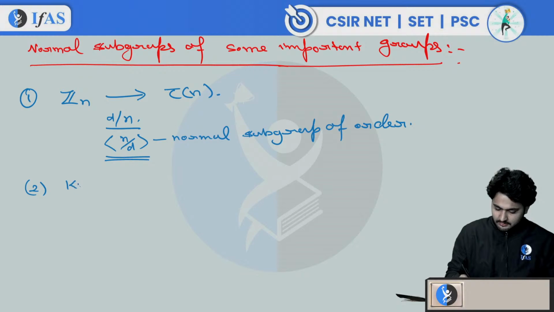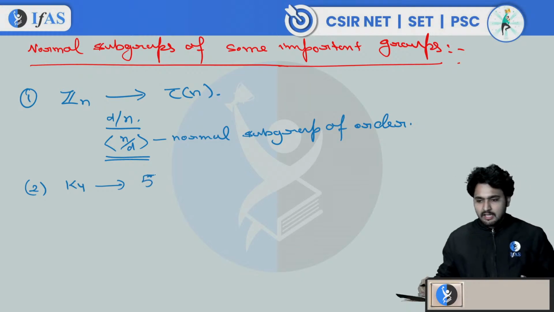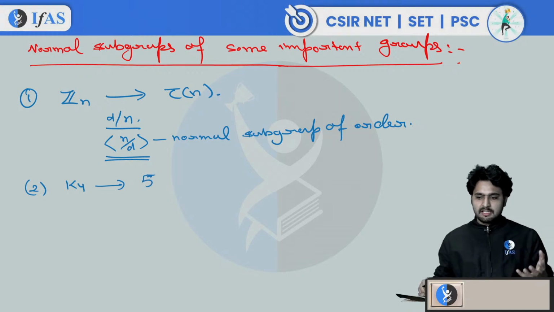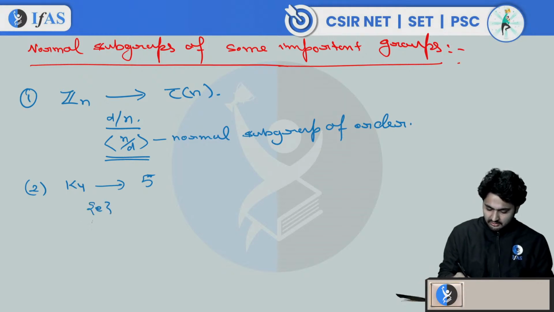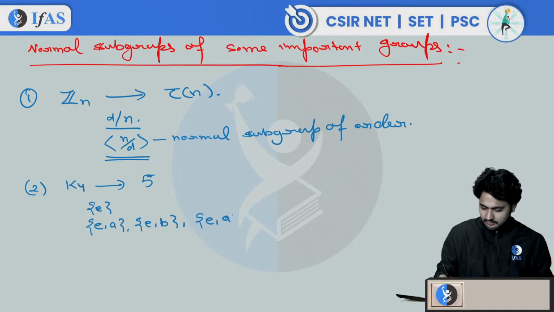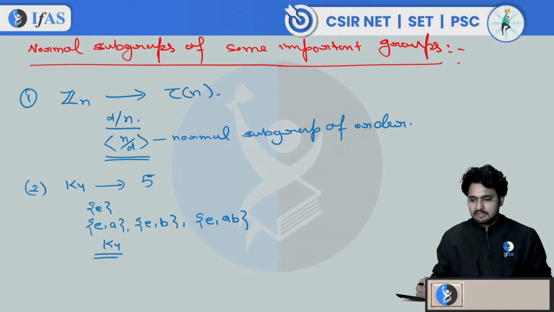We have discussed K4 also. Let me write it. It has 5 normal subgroups in total. Here also every subgroup is normal because K4 is an abelian group. So it will have one subgroup of order 1, and 3 subgroups of order 2: E, A; E, B; E, AB. And one subgroup K4 itself of order 4. So these are the 5 subgroups that K4 can have.